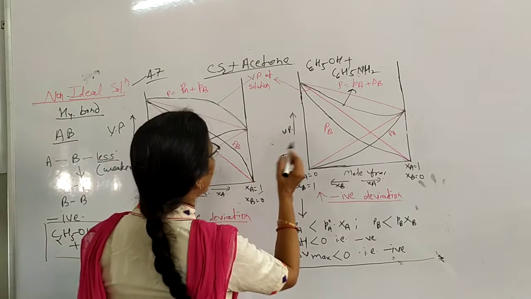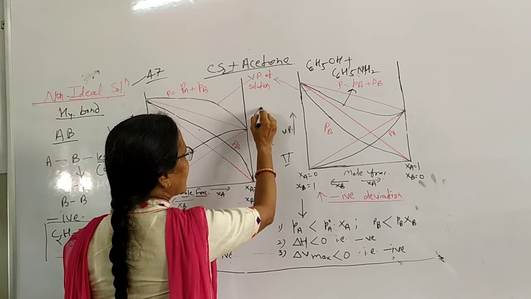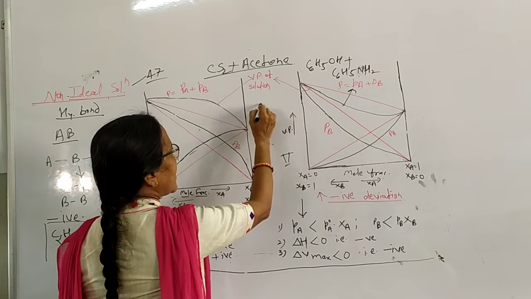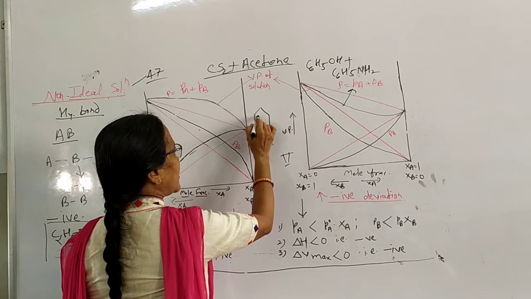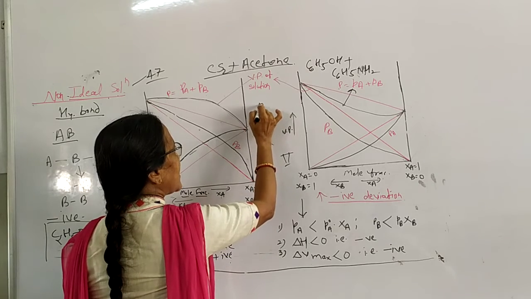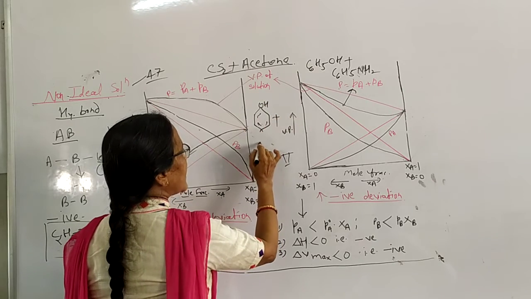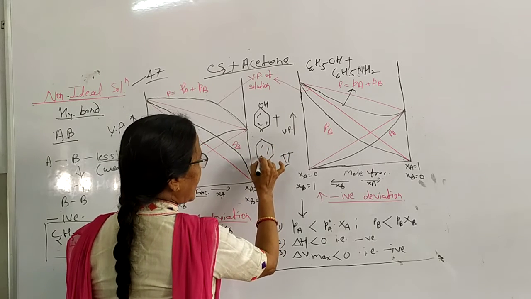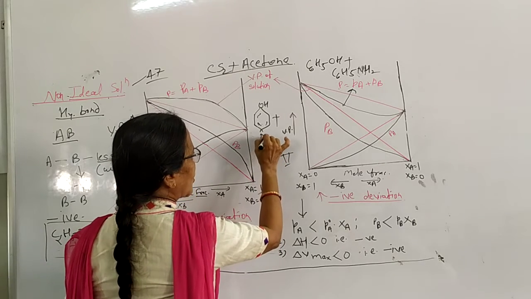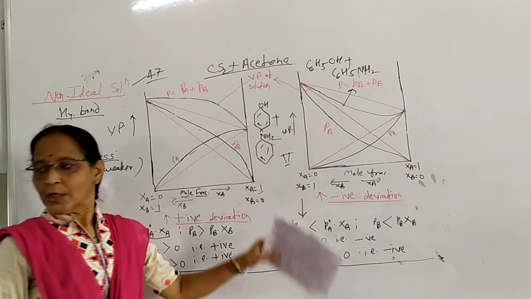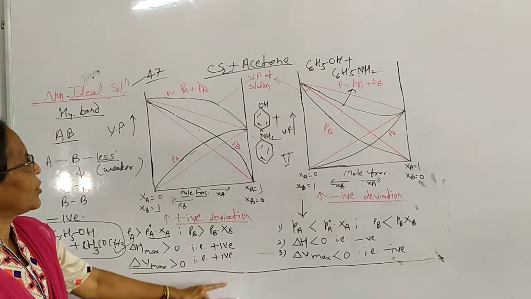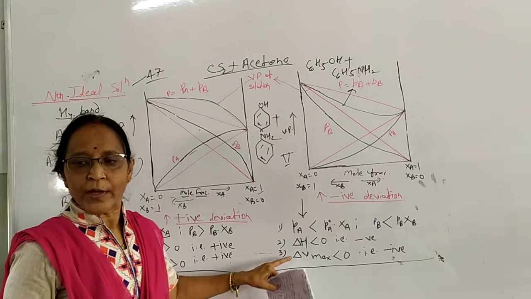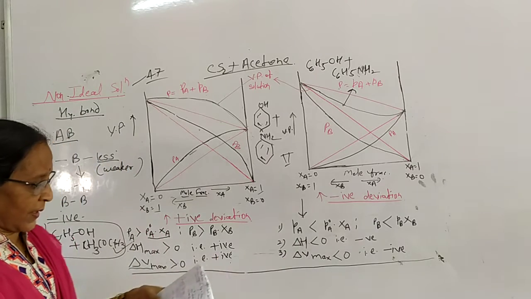For phenol the structural formula is C6H5OH, and aniline, it means amino group NH2. So this is the solution example of negative deviation.